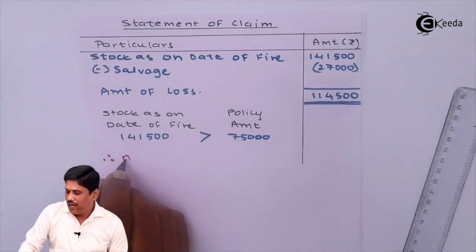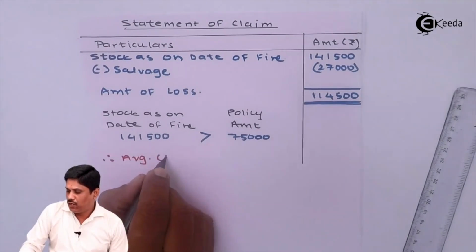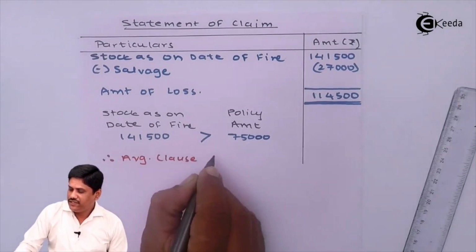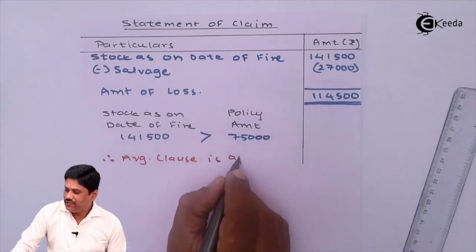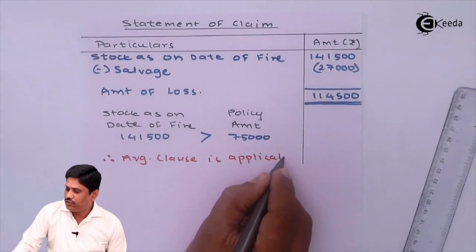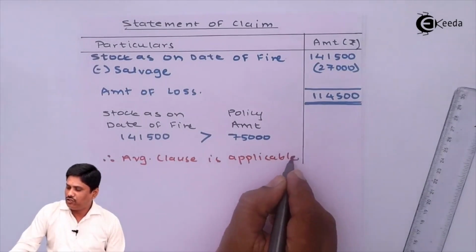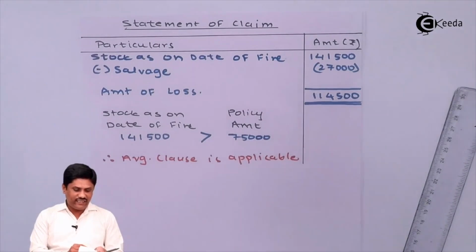Therefore, average clause is applicable. Understood? चलो, if average clause is applicable तो claim amount कैसे डिसाइड करेंगे सर?